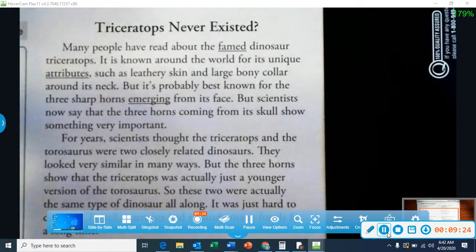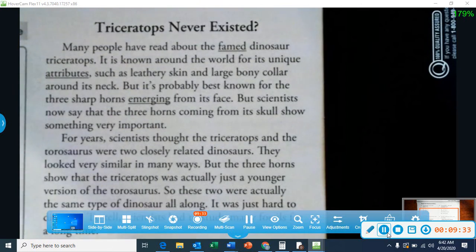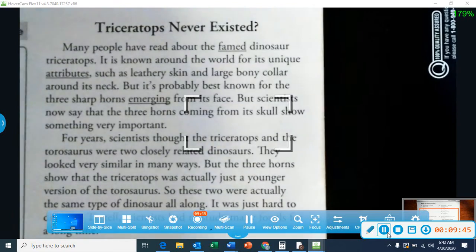But we have to be careful, guys, because sometimes we have multiple meaning words. So we got to pay very close attention to how that word is being used. For example, I painted my room blue yesterday, and I was feeling blue yesterday. They both mean different things, but they both are the word blue.